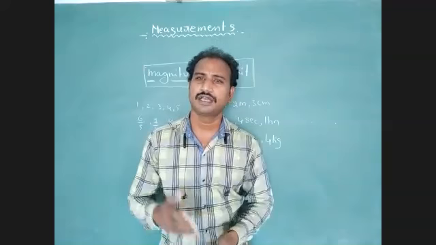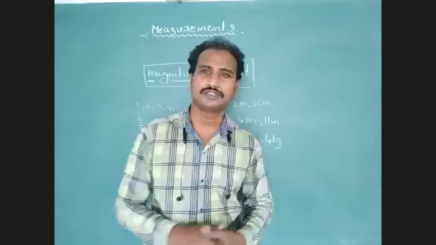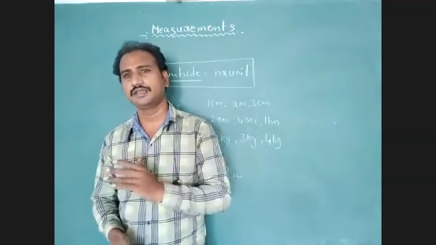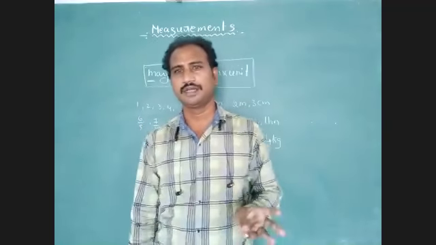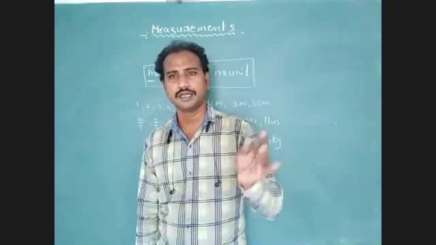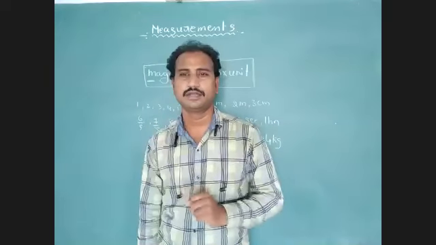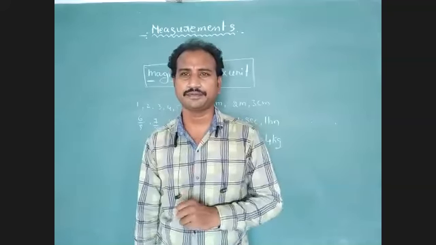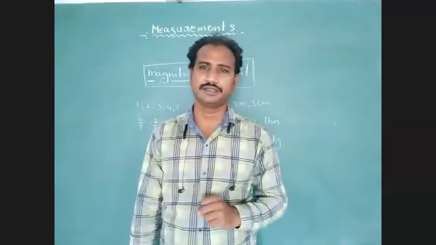For calculating mass we can use one instrument: physical balance, analytical balance, digital balance. So here one instrument is required.